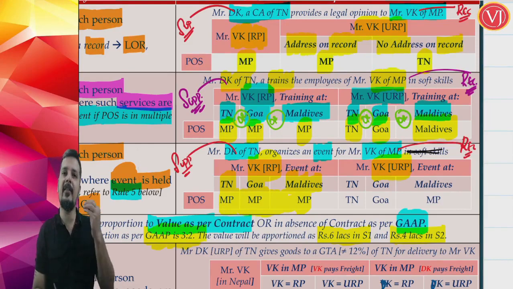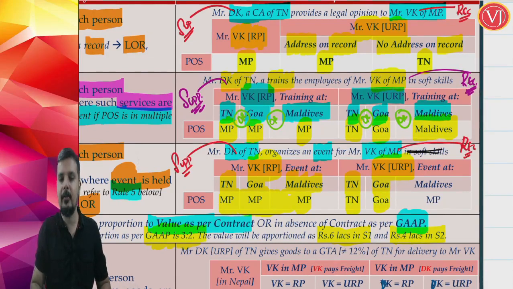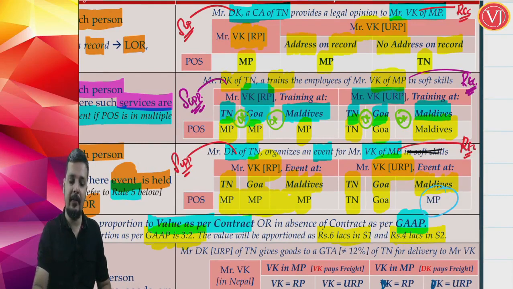So if VK is a registered recipient, the place of supply is Madhya Pradesh. Whether the event takes place in Tamil Nadu, Goa or Maldives is not at all important. But if the recipient is not registered, and the event takes place in Tamil Nadu, then the answer is Tamil Nadu. If in Goa, then Goa. If the event takes place outside India, in Maldives, the answer is not Maldives, friends. Then the answer is the location of the recipient, Madhya Pradesh. A very important point.